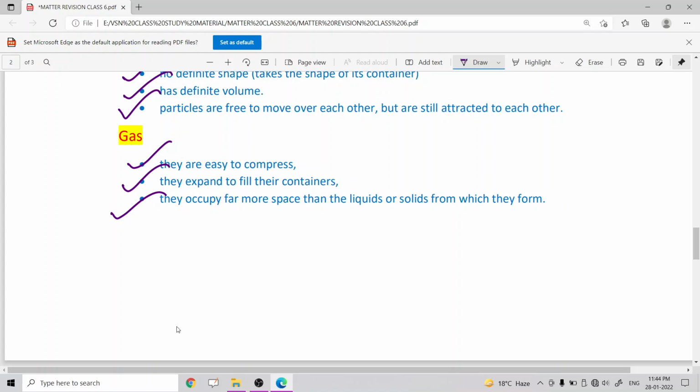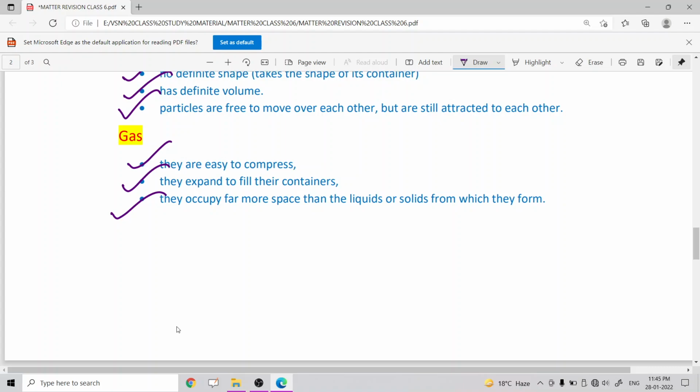Second, gases have maximum fluidity, or capacity to flow. Third, gases are highly compressible, and fourth, gases have no free surfaces. So solids have many free surfaces, liquids have only one free surface, but gases have no free surfaces.